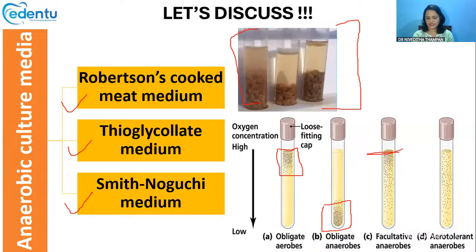Then the third one is the Smith-Noguchi medium, which is prepared with fresh animal extracts. The spleen, kidney, and liver of the animals are taken, and the medium is prepared. It is mainly for cultivation of spirochetes like Treponema pallidum.